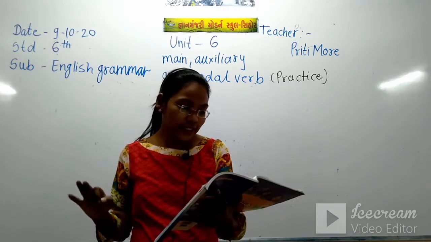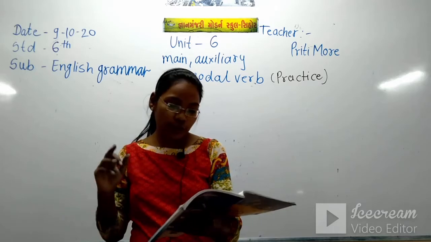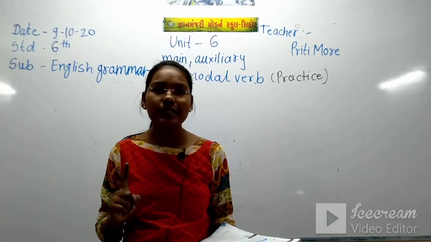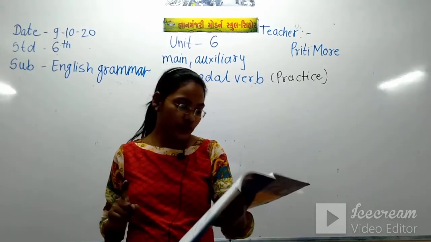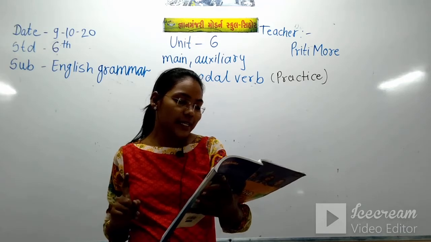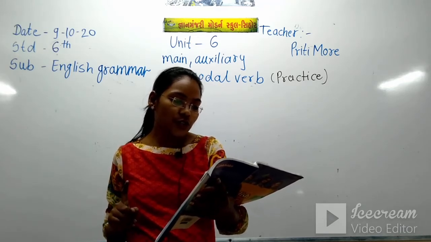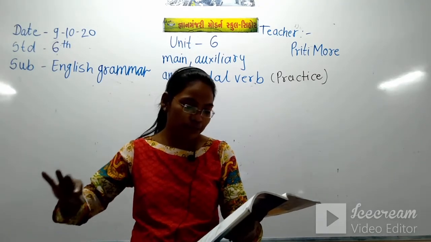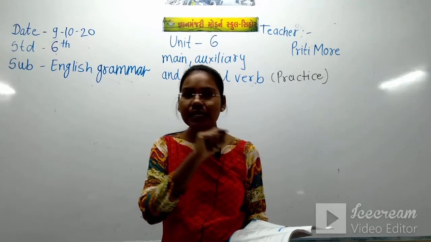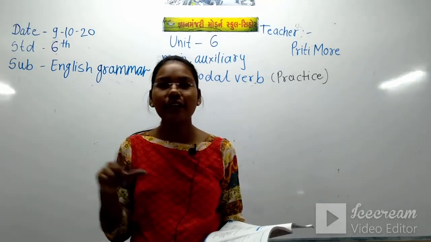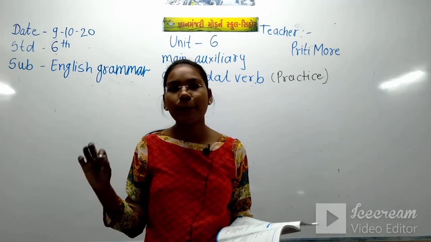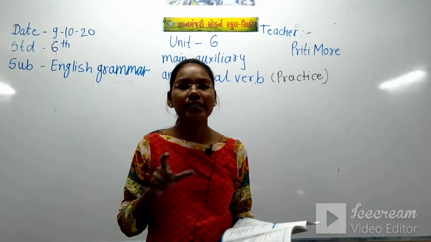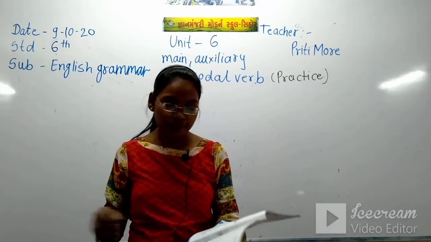The first example is already done for you: it is not raining now, so you may go out. That means someone is giving permission. So may is underlined, and beside it permission is written.